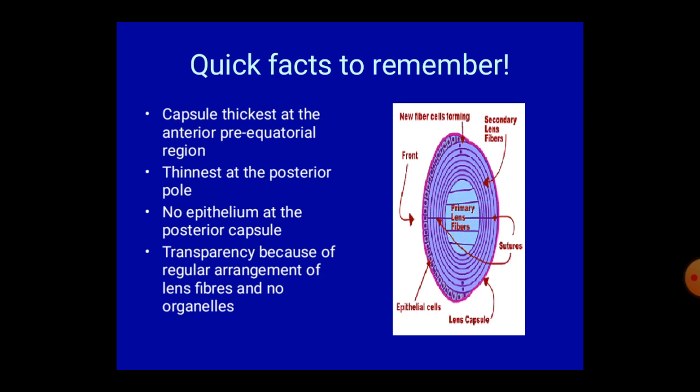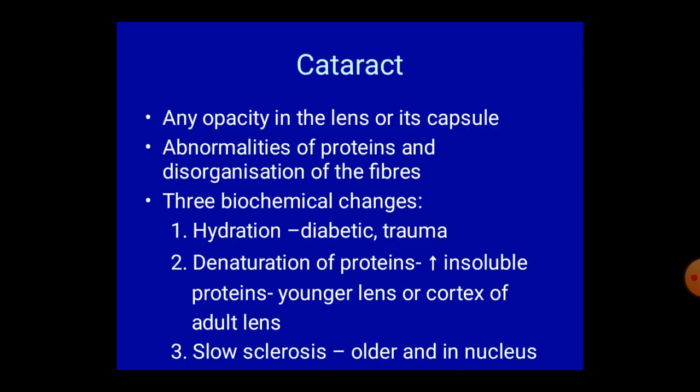Transparency of the lens is because of the regular arrangement of the fibers, and there is absence of organelles. And what is cataract? Any opacity in the lens or its capsule is called cataract, which may be symptomatic or may not be symptomatic. Abnormality of the proteins and the disorganization of the fibers causes cataract.